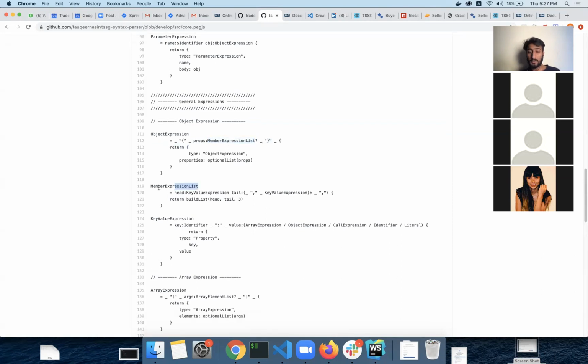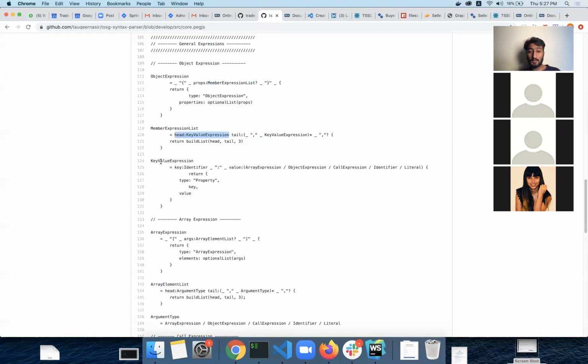A member expression list is a list of key value expressions, and each key value expression has a key of type identifier, followed by a colon, and then the value. The value can be one of these: it can be an array expression, it can be an object expression. So we can pass multiple things into it, and it automatically accepts the value that you are expecting it to have.